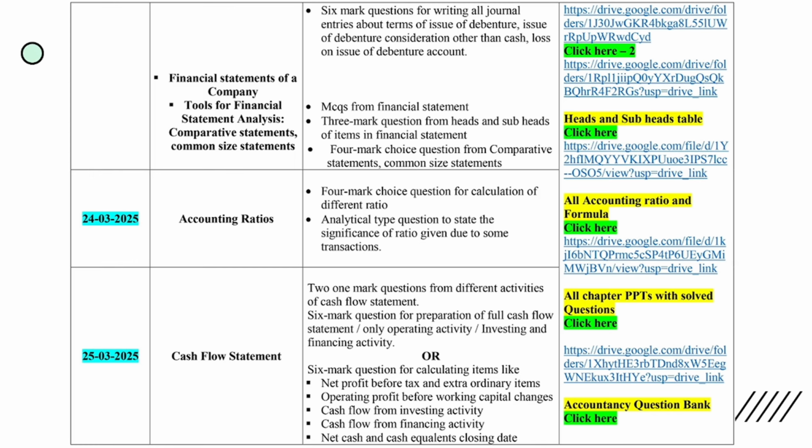Some regions asked full cash flow questions, and here they will ask questions like calculation of net profit before tax and extraordinary item, the calculation of operating profit before working capital changes, what is the net amount in investing activity, financing activity, and what is the total of net cash and cash equivalents at the end of the year. So you can practice like this.